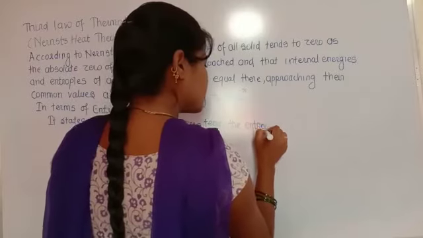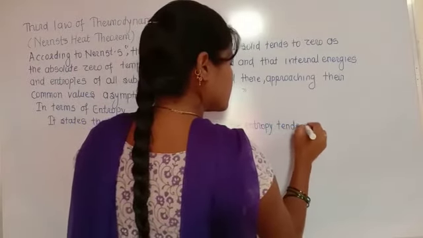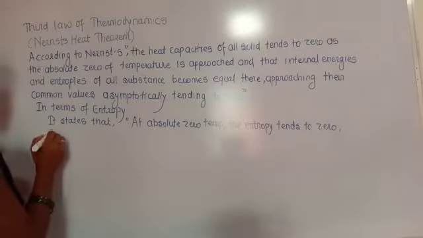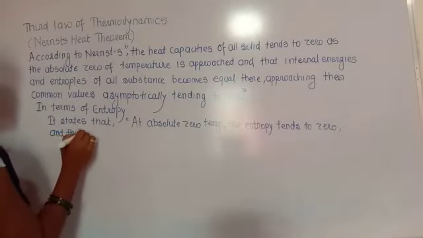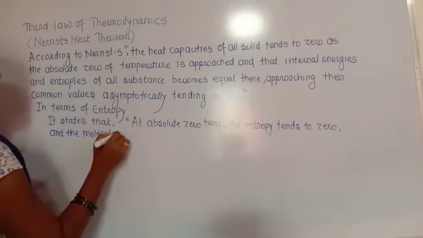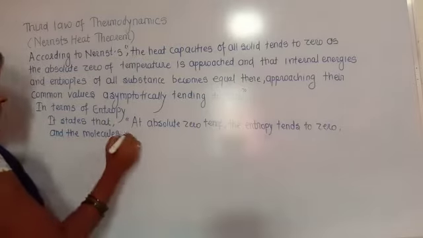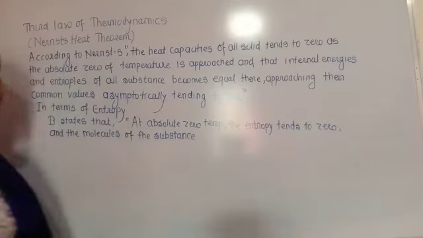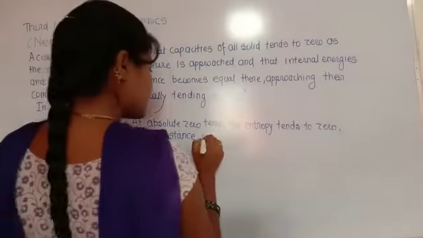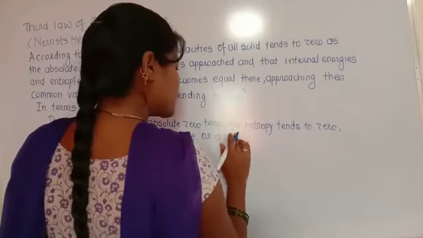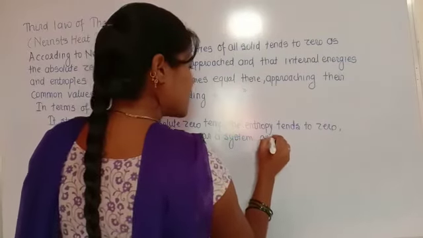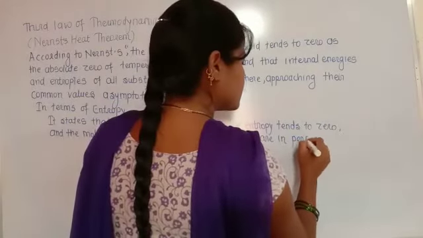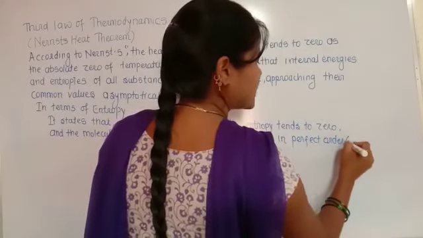The entropy tends to zero, and the molecules of the substance or system are in perfect order, that is, well arranged.